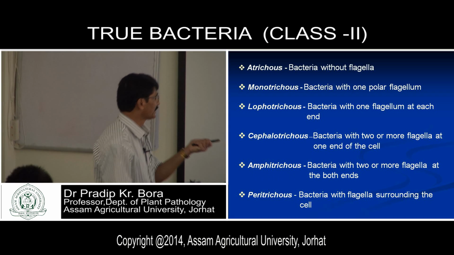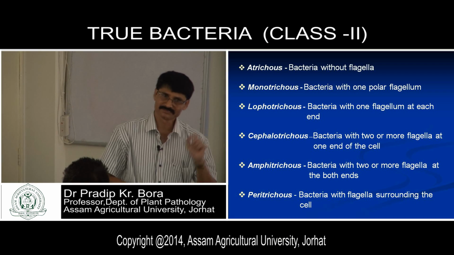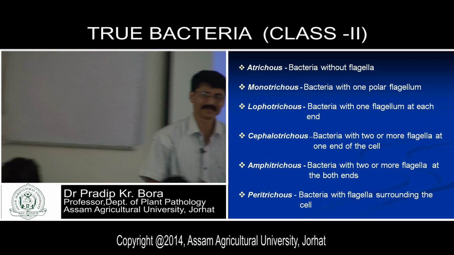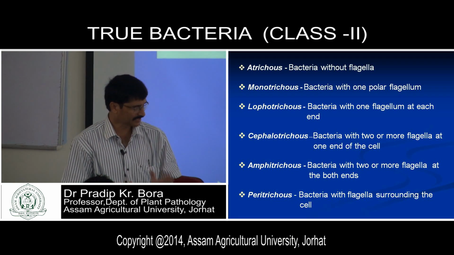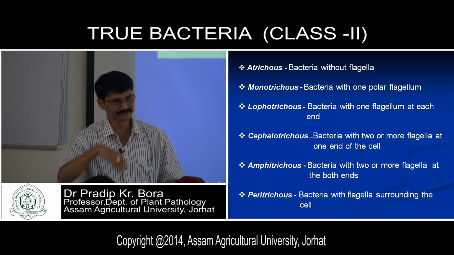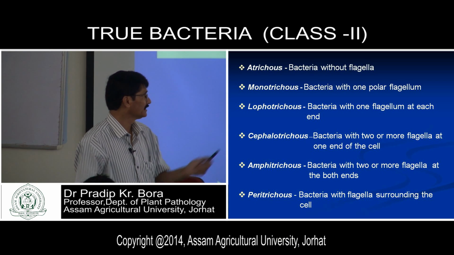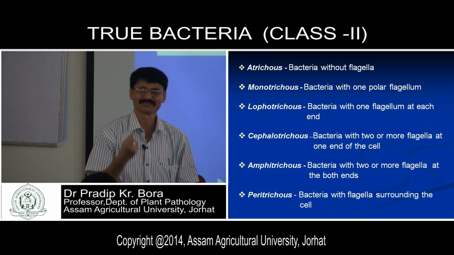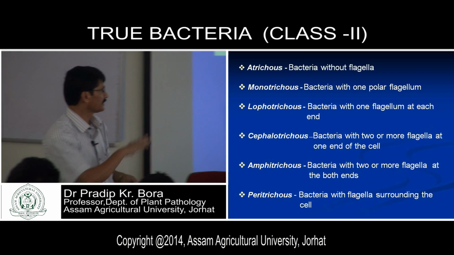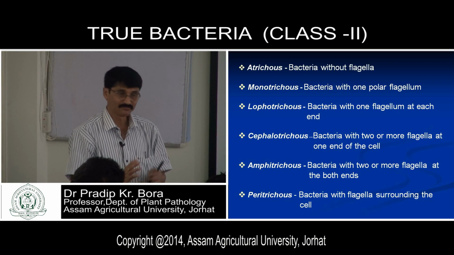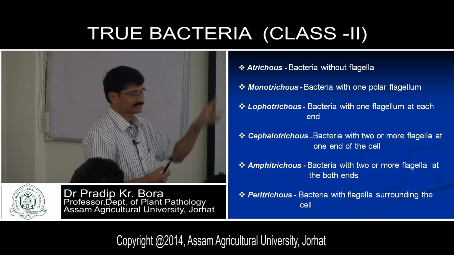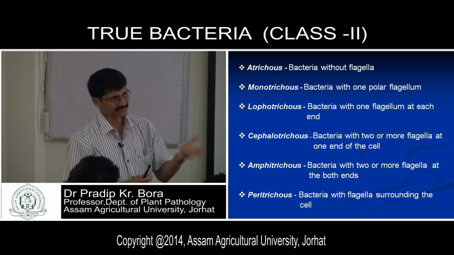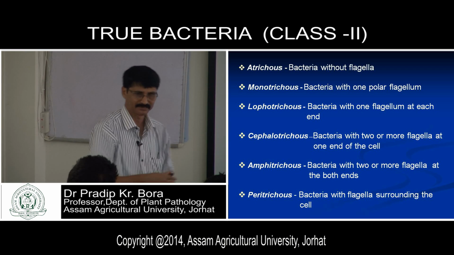Now it will give certain diagnostic characters. If you find peritrichous flagellation, one bacterial genus having it is Erwinia. Later on you will learn that the Erwinia group of bacteria have peritrichous flagellation. Monotrichous: Xanthomonas or Pseudomonas. Spirillum has amphitrichous flagellation. So by observing such flagellation, you can identify its systematic position or identity. It helps to identify the bacterial group.